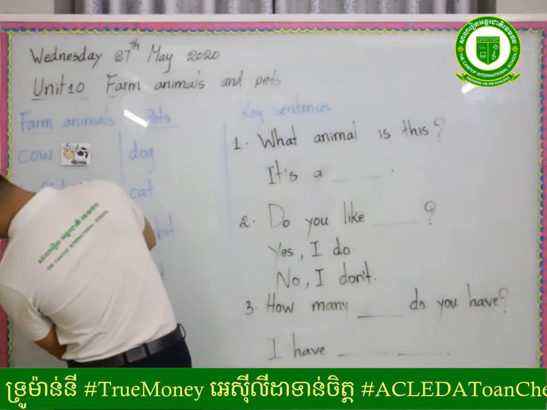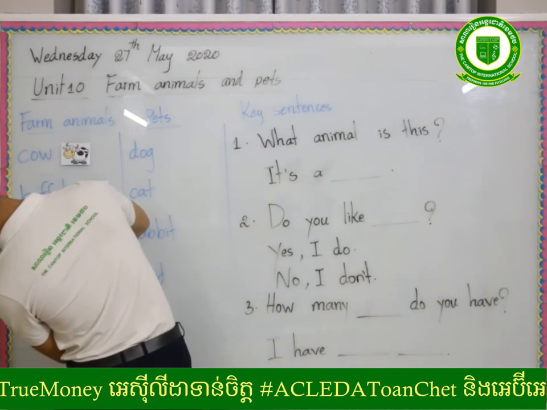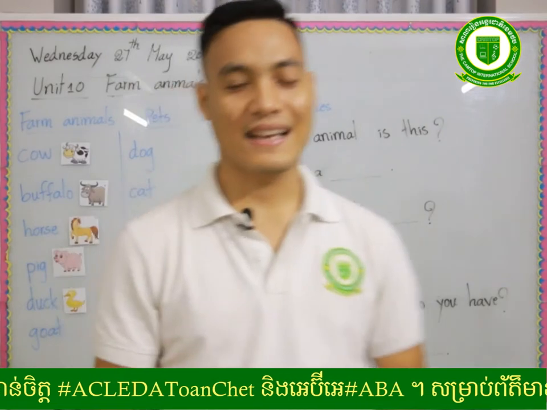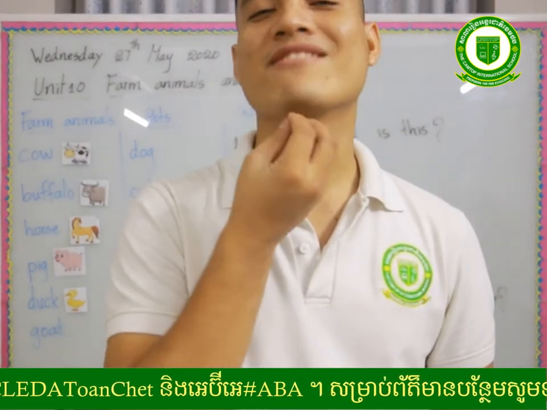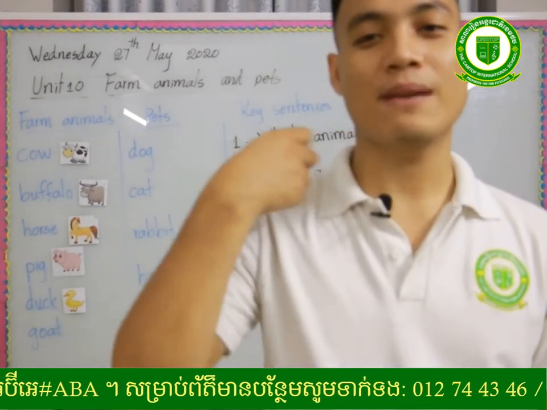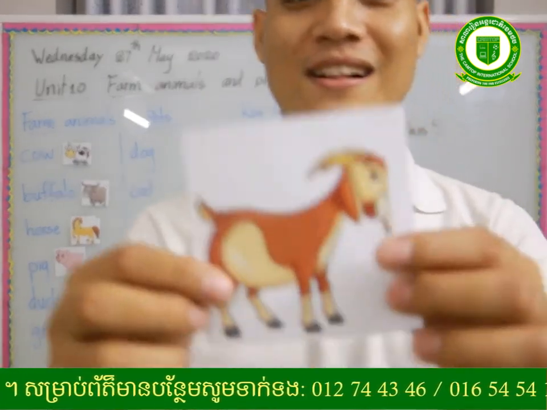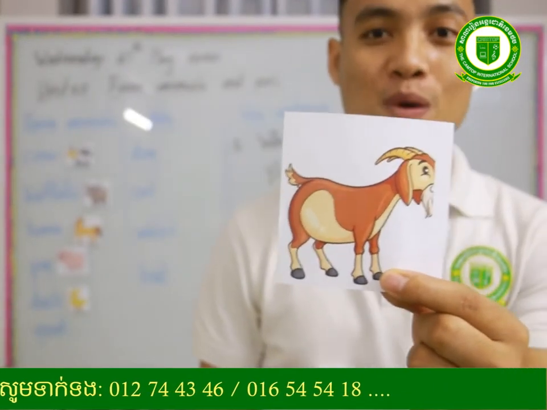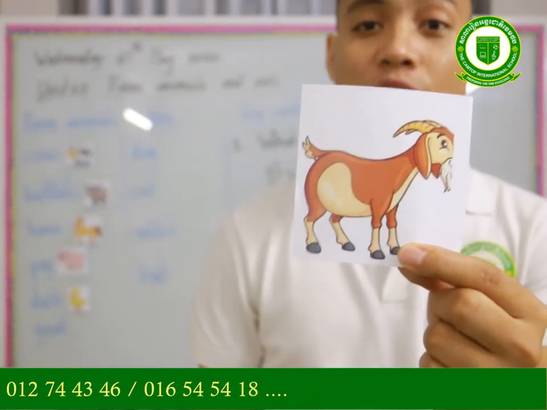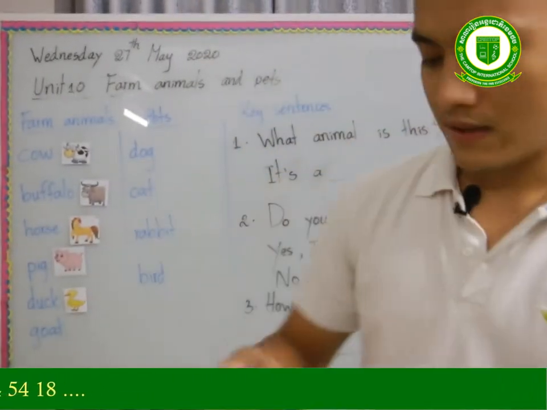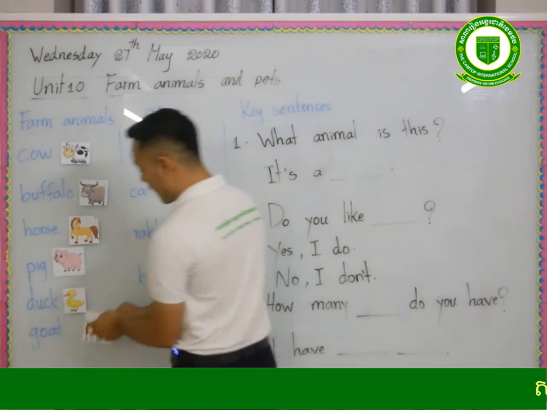Great. Okay, and the last word of farm animals is about the beard right here, which is long, like mine, but now I shape it. That is called a goat. Read together, goat. Again, goat. Very good. So that is a goat. Okay, so try to read about farm animals at home.